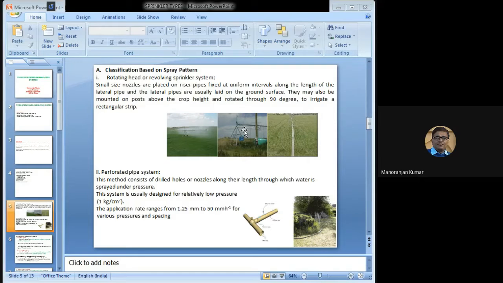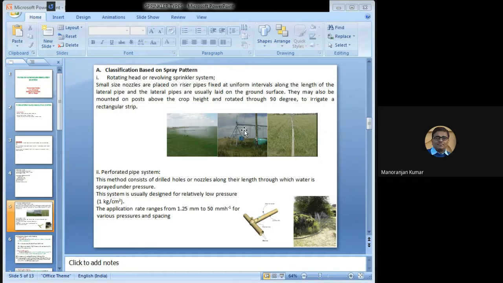So here in the rotating head or revolving sprinkler system, small size nozzles are placed on riser pipes fixed at uniform intervals along the length of the lateral pipe. The lateral pipes are usually laid on the ground surface. They may also be mounted on posts above the crop height and rotated through a 90-degree angle to irrigate a rectangular strip. So this is the rotating head sprinkler irrigation system.